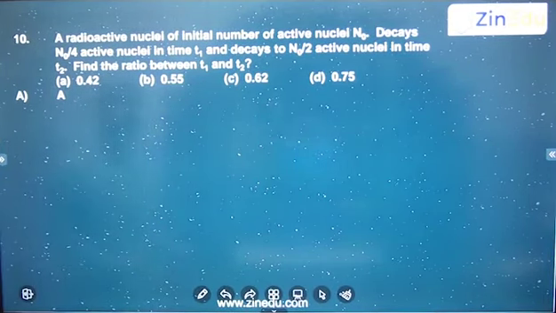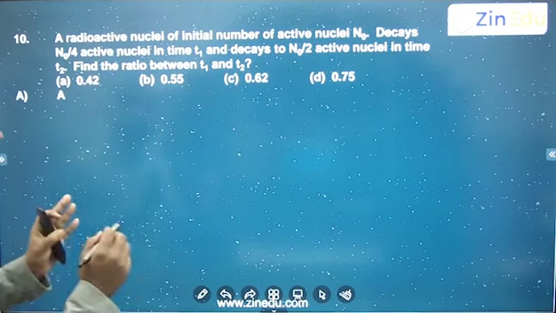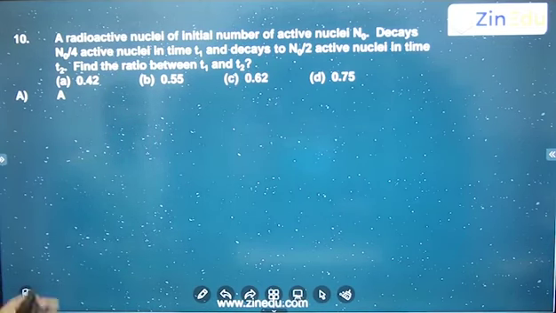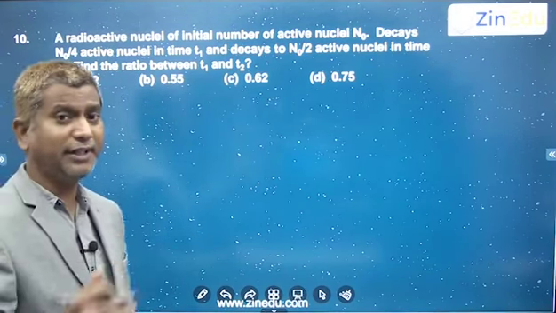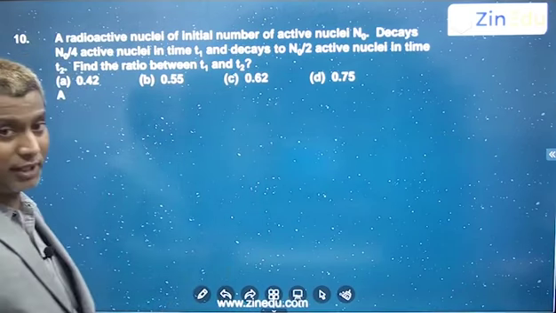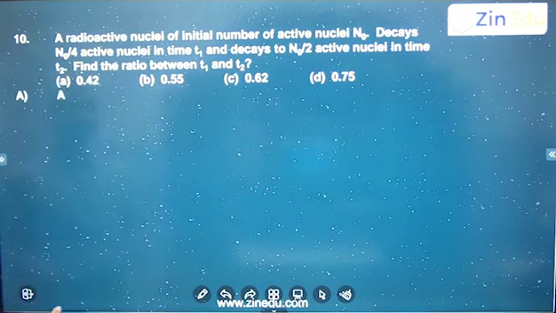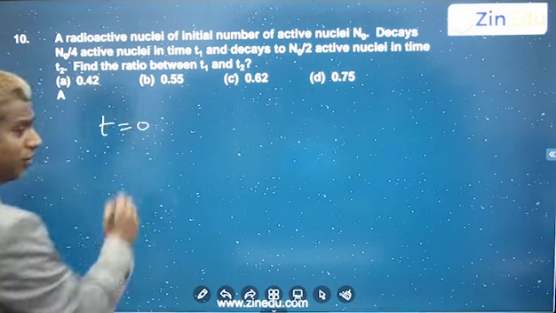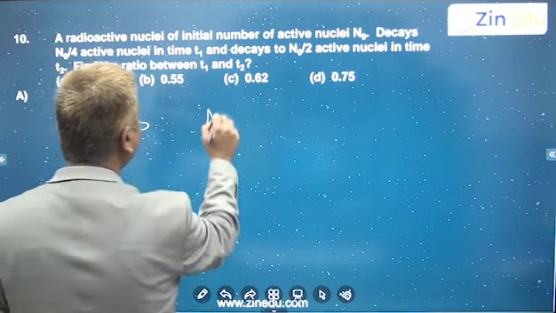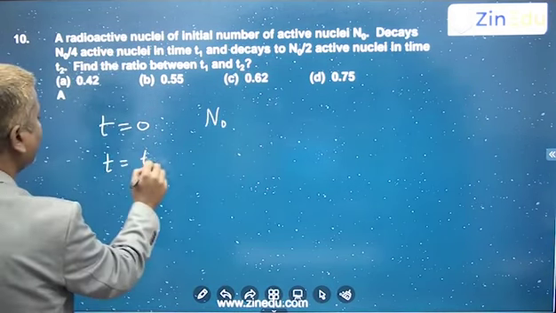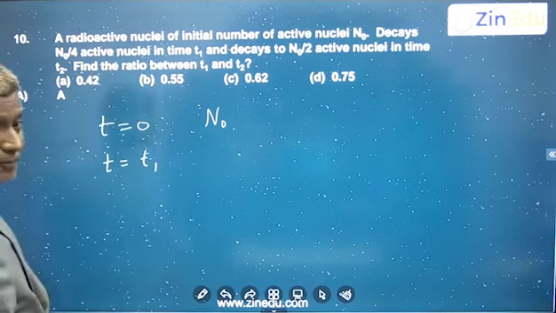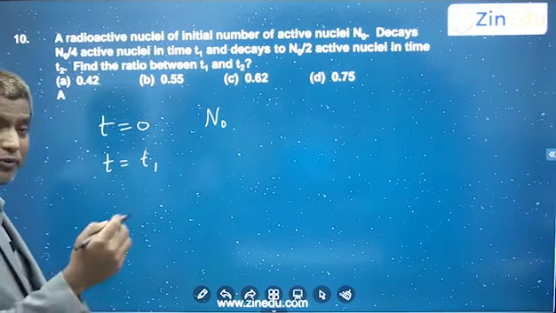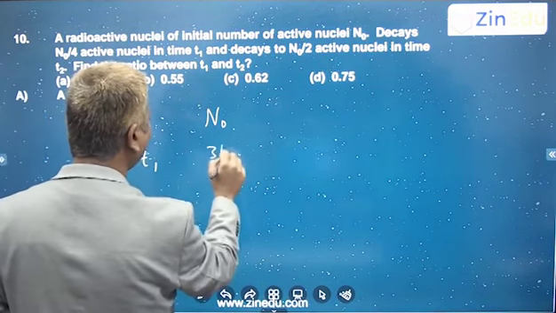Radioactive nuclei: the initial number of active nuclei is N naught. Initially N naught nuclei were there. Then N naught by 4 have decayed, so the leftover are 3 N naught by 4, in time t1. So at time t equal to 0, there are N naught nuclei. After some time t1, how many are left? N naught by 4 have decayed, so the leftover are 3 N naught by 4.